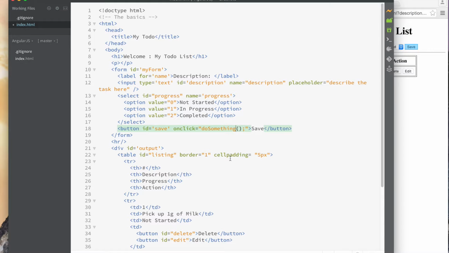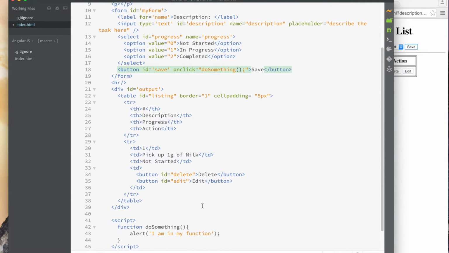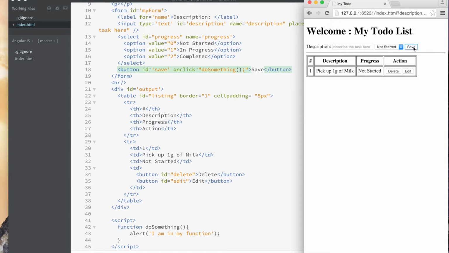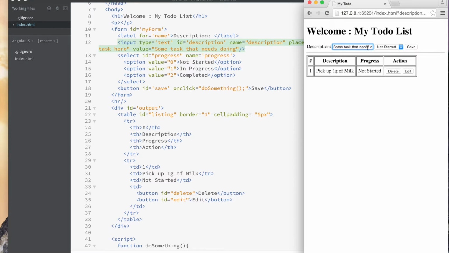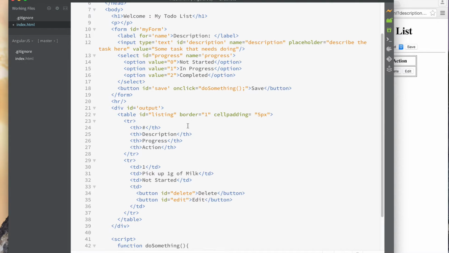All right. Now that we know we can call a function, we can certainly call this function when we click it. How do we get what's in here? So let's just keep some data in here so we don't have to retype it. I'm going to leave the placeholder, but I'm going to put value, and I'm going to say value is equal to some task that needs doing, right? I know this doesn't make much sense. And so there it shows up. So I have some data in there, so I don't have to worry about it. And so this is already set to do the first one. So how do I get that?